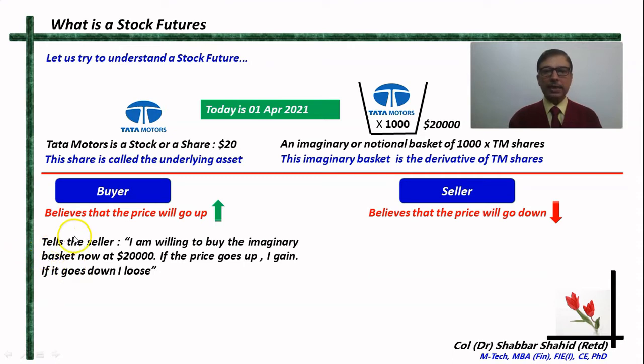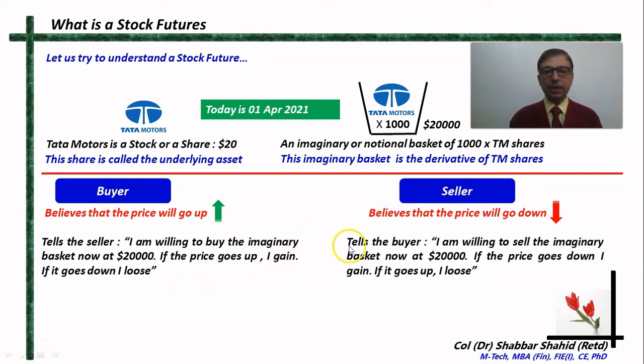So the buyer tells the seller that I understand this notional basket does not belong to you, but still if you are willing to sell it, then I am willing to buy that imaginary basket now at $20,000. If the price goes up, I gain, and if the price goes down, then I lose. All right.